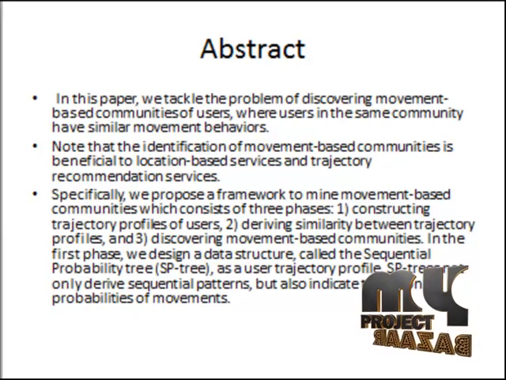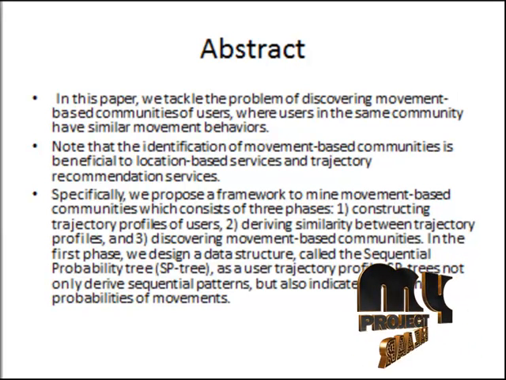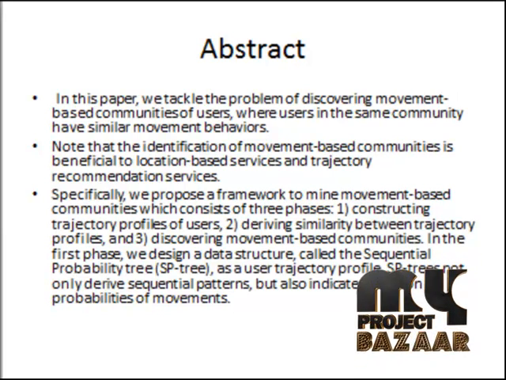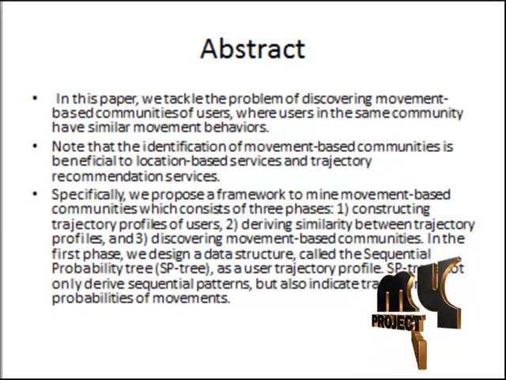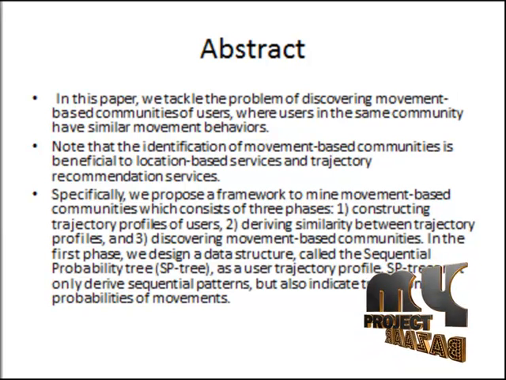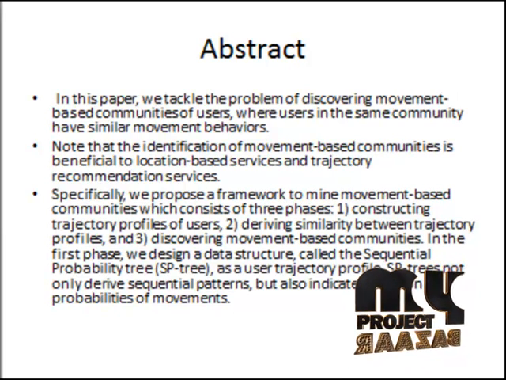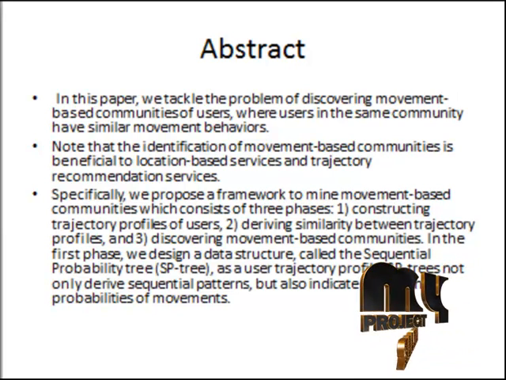Specifically, we propose a framework to mine movement-based communities which consist of three phases: constructing trajectory profiles of users, deriving similarity between trajectory profiles, discovering movement-based communities. In the first phase, we design a data structure called a sequential probability tree as a user trajectory profile. A sequential probability tree not only derives the sequential patterns but also indicates the transition probability of movements.